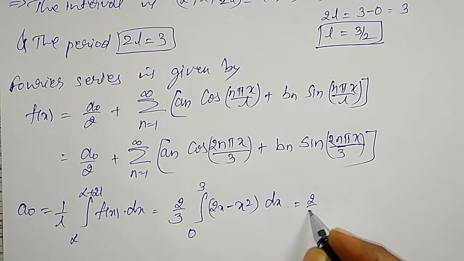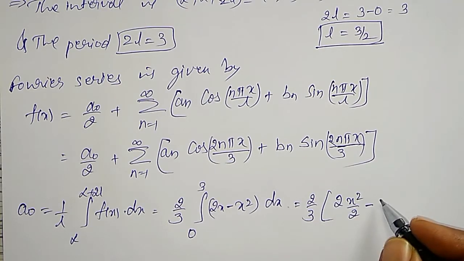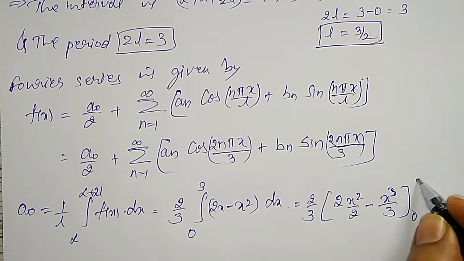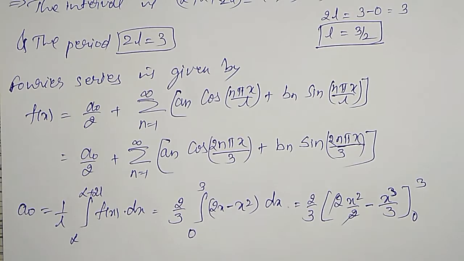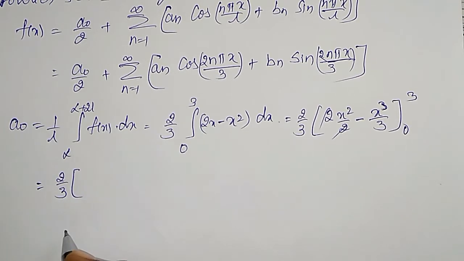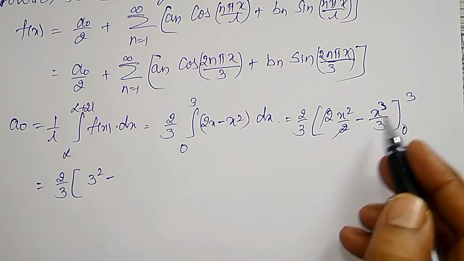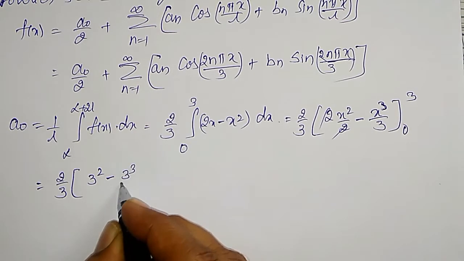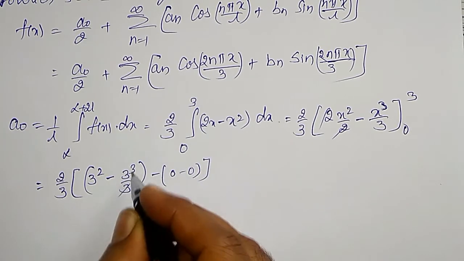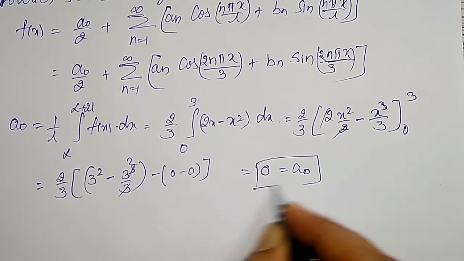Integrate this. 2 by 3 constant, integration of 2x is 2x square by 2 minus x square integration is x cube divided by 3 between the limits 0 to 3. 2 cancels, upper limit minus lower limit I have to evaluate. That is 2 by 3 into 3 square minus 3 cube divided by 3, minus lower limit x equal to 0, 0 minus 0. 3 ones are 3, 2 cancels, therefore equal to 0. My a naught value is 0.